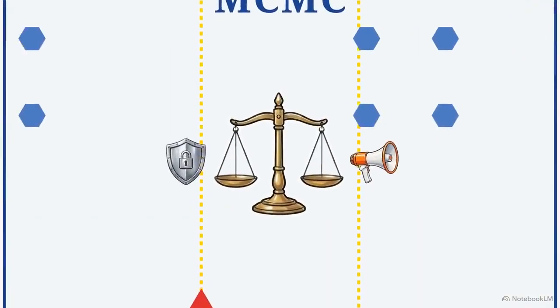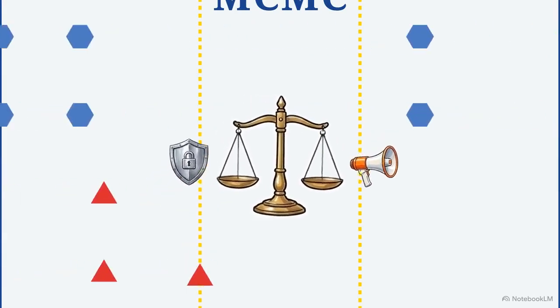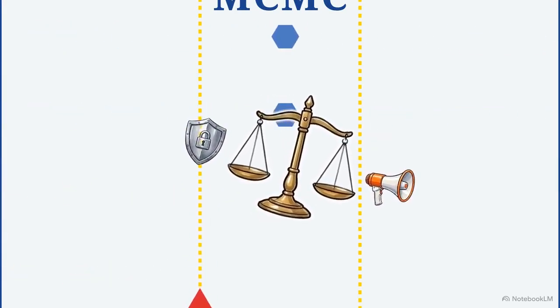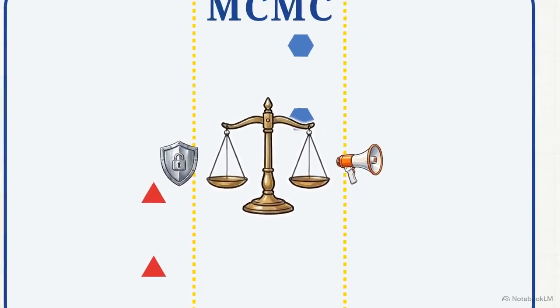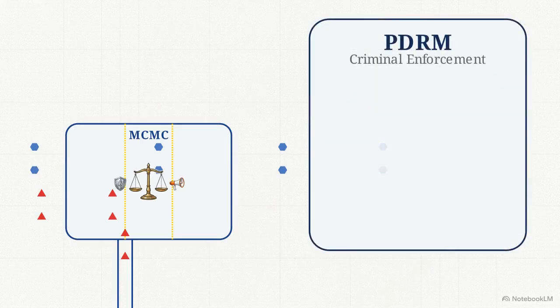Operating at this scale introduces immediate friction. When MCMC blocks illegal websites or filters harmful content, they have to carefully balance strict regulation against the preservation of freedom of speech.